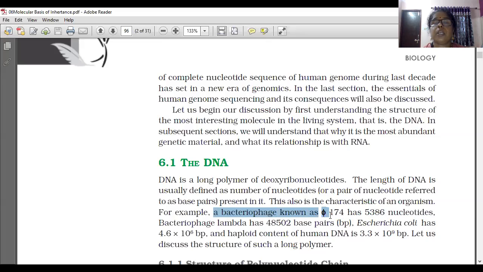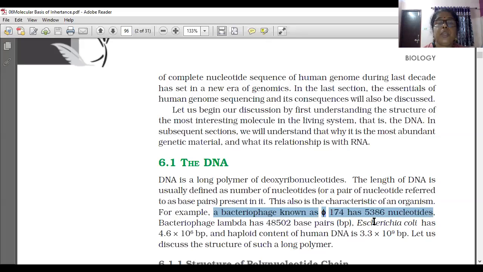The bacteriophage known as phi X 174. How many nucleotides are there? 5,386 nucleotides are there.